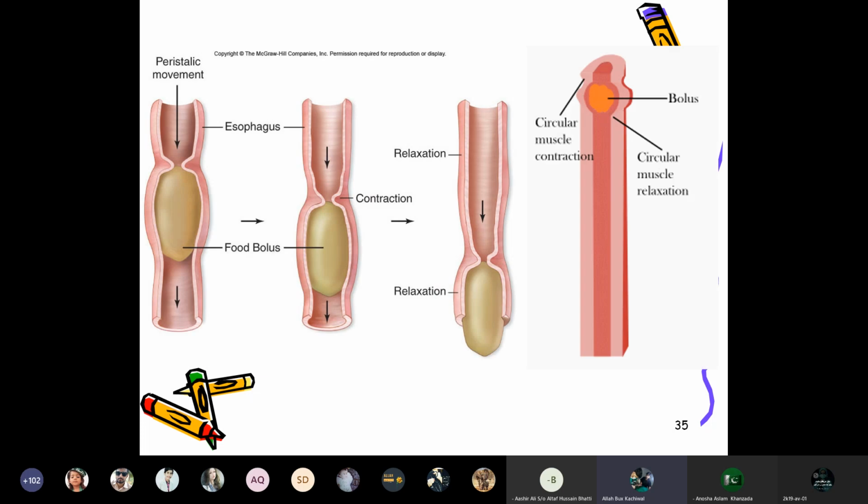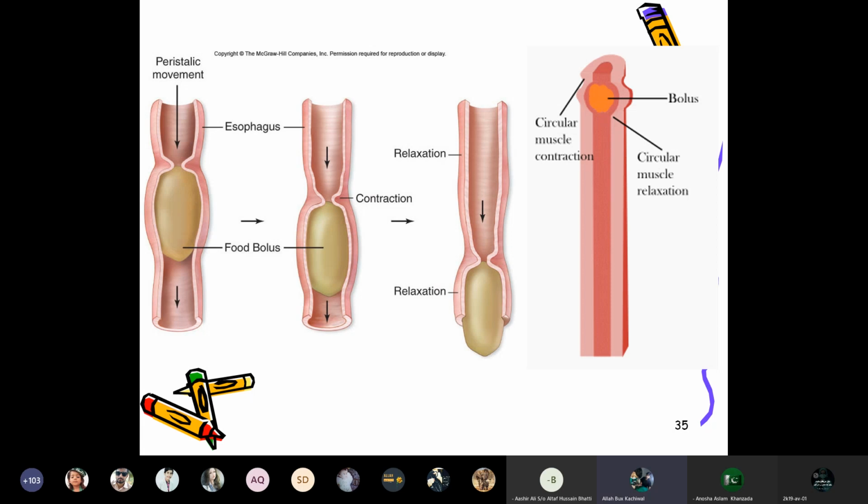The food is conveyed from the mouth to the stomach by peristaltic movements. The bolus comes down, and relaxation takes place as it passes through the esophagus, and then it is pushed by peristaltic movements.